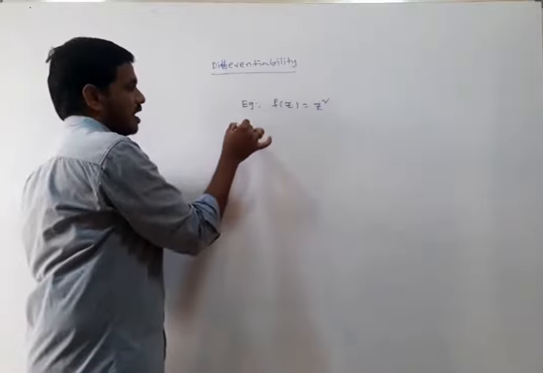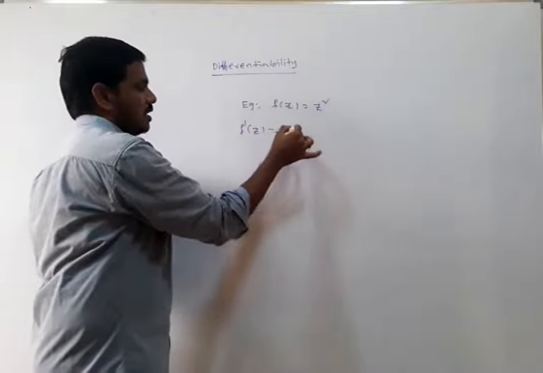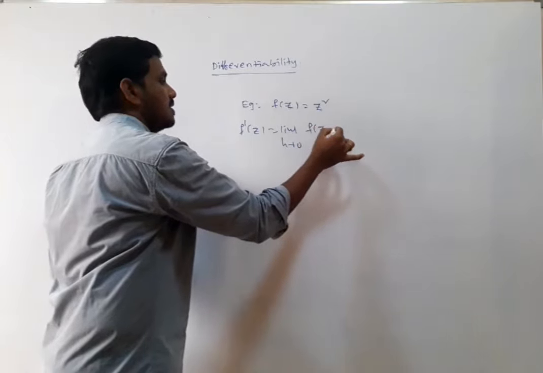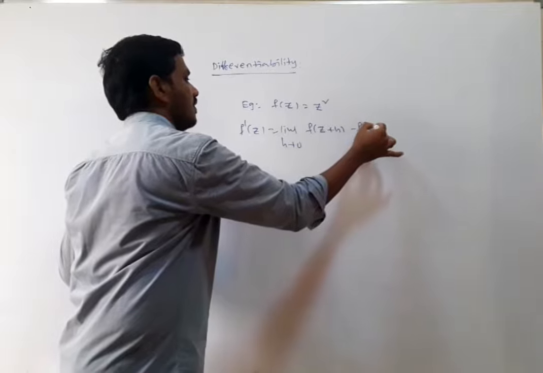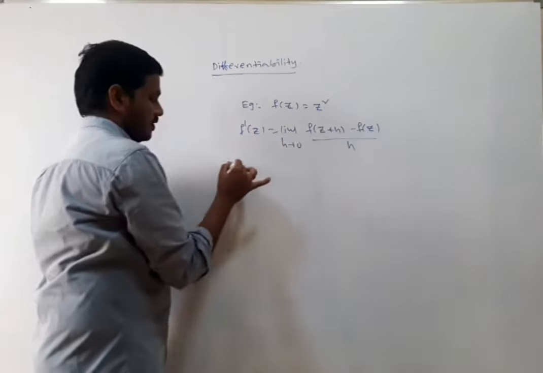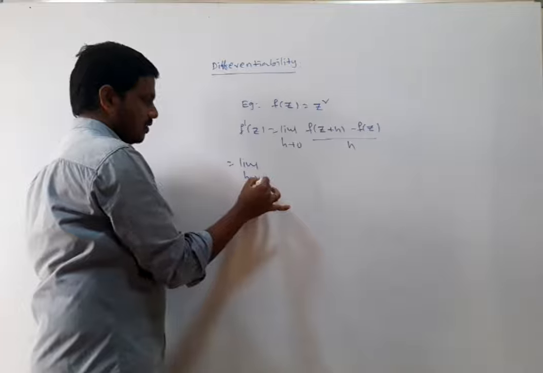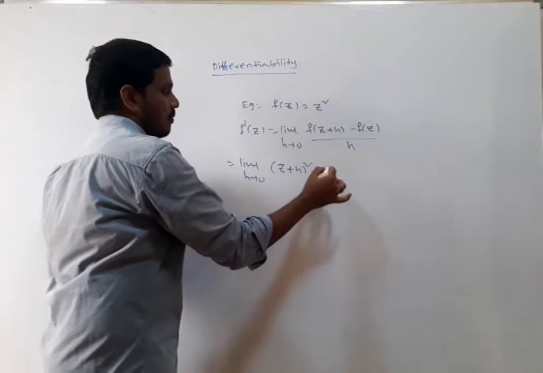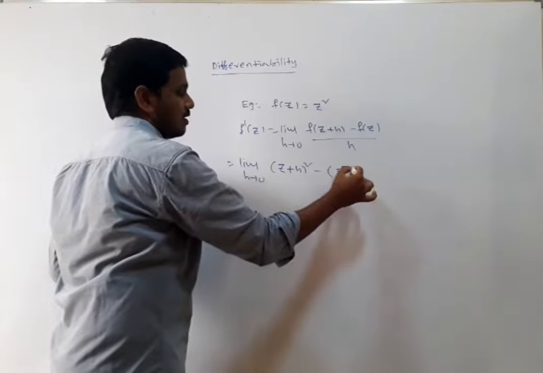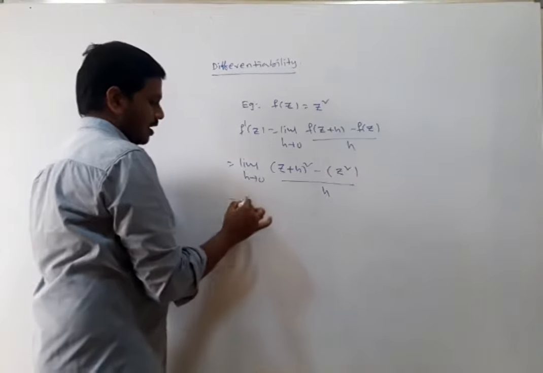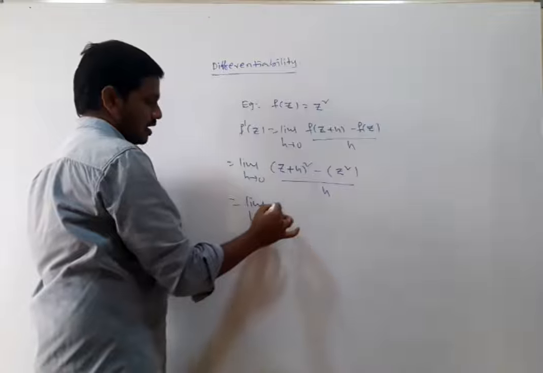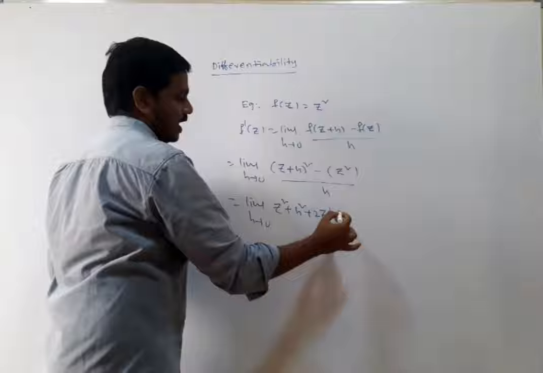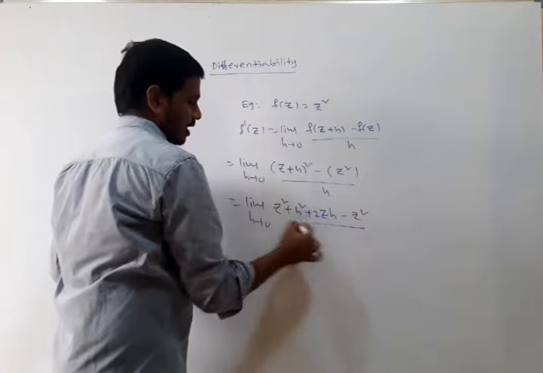From the definition, f dash of z is equal to limit h tends to 0, f of z plus h minus f of z divided by h, which is equal to limit h tends to 0, (z plus h) whole square minus z square by h, which is limit h tends to 0, z square plus h square plus 2zh minus z square by h.